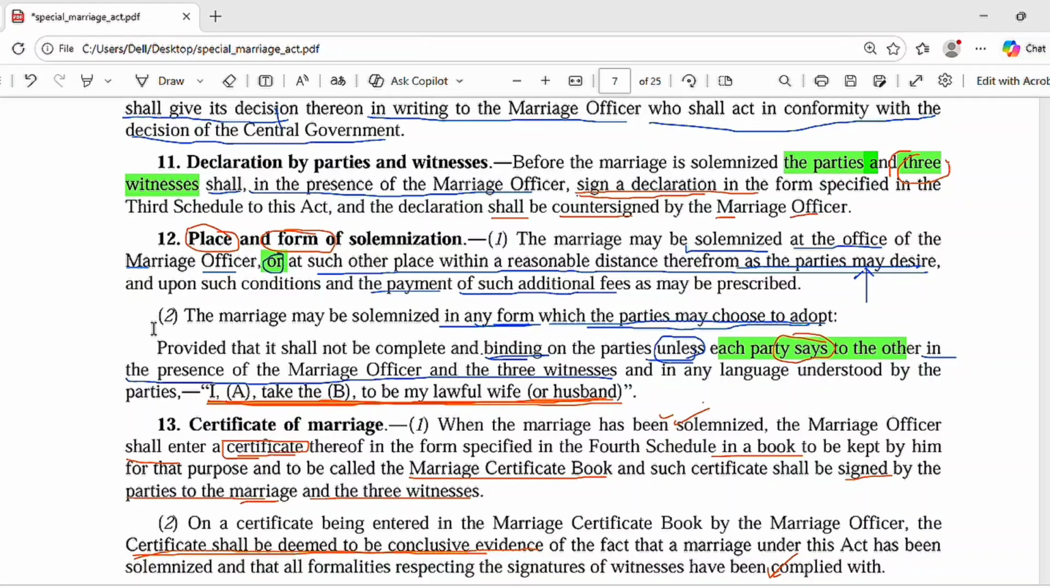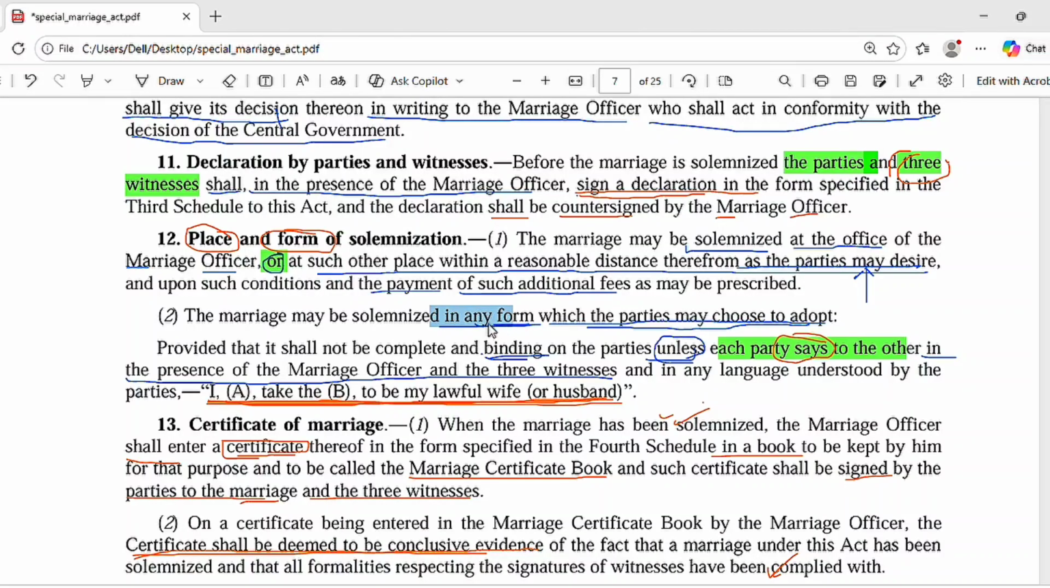It is said that there are two places where you can do it. First is at the office of the marriage officer, or any such other place within a reasonable distance therefrom, as the parties may desire. So here the desire of the parties has been given respect, and for that reason there should be payment of additional fees as prescribed. And then the question is, what form will the marriage take? In any form which the parties may choose to adopt. Again, the desire of the party is respected.